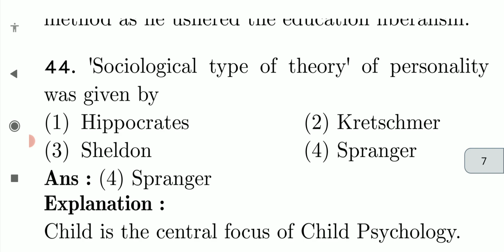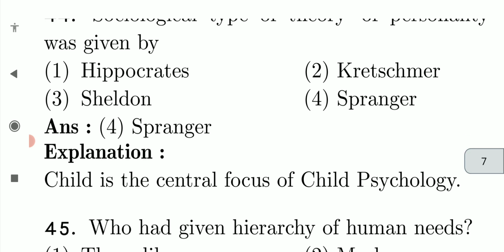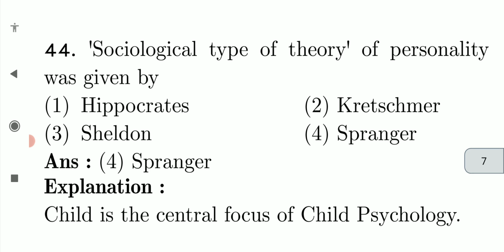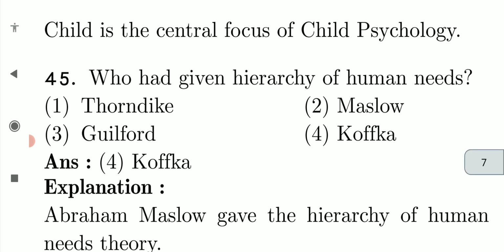Sociological type of theory was given by Spranger. Child is a central focus of child psychology. Sociological type of theory of personality was given by Spranger. SS. Who had the hierarchy of human needs?